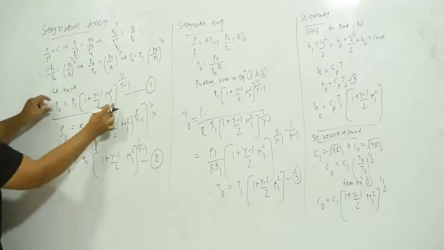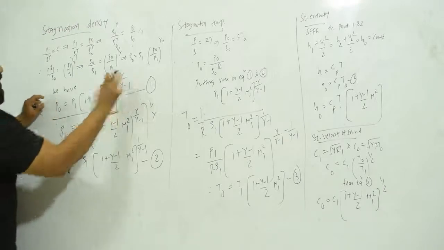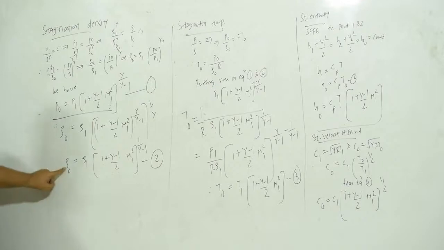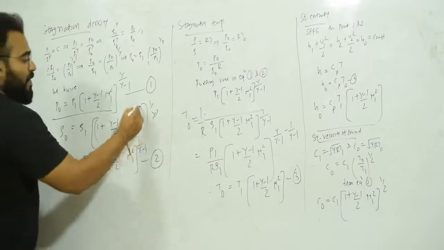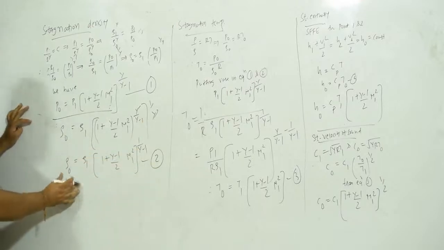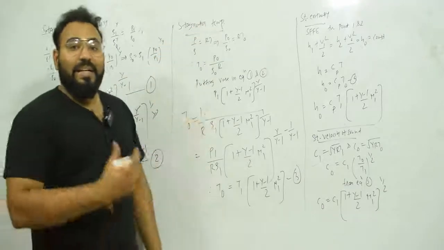So what I do? I just put this value. So I take P1 down. So P0 upon P1 equal to this, and put that value into this. So this will be over here. Okay. So this is rho 0 is equal to rho 1 (1 plus (gamma minus 1) by 2 M1 square), gamma will be cancelled, so raised to 1 upon gamma minus 1. So this is known as stagnation density. Okay. So now let us derive stagnation temperature.